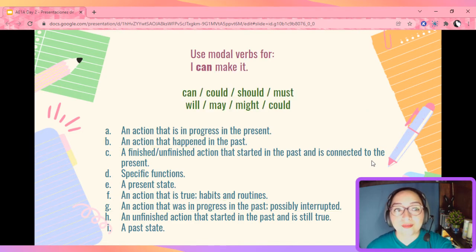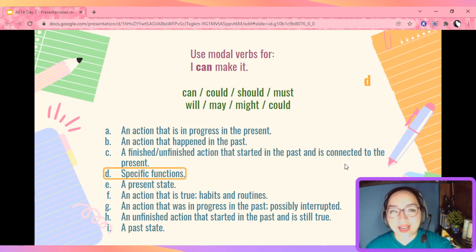Okay. Finally, when do we use modal verbs? I have some examples here. Can, could, should, must, will, may, might, and could again. In this case, we know that we use modal verbs for specific functions. They may talk about a possibility, a necessity, or even the future. So that's going to vary. What we need to remember is that after a modal verb, we need to use the base form of our verb. I can make it.